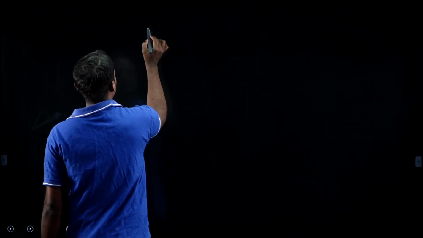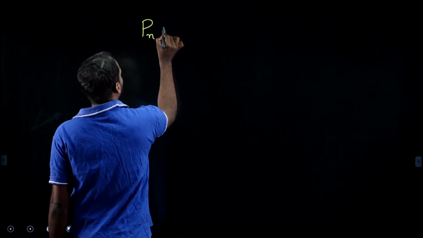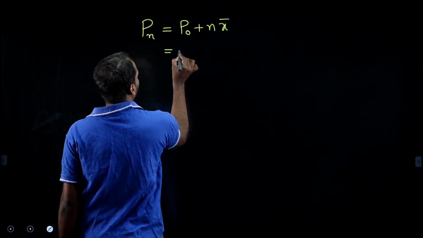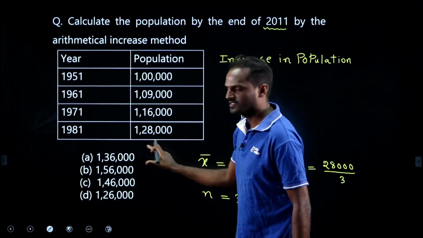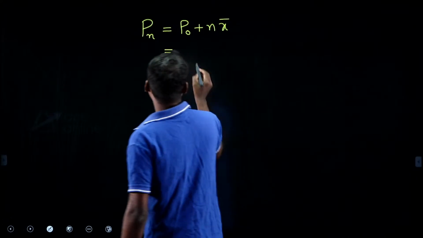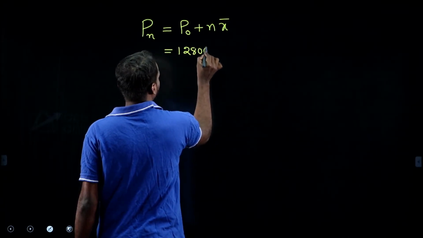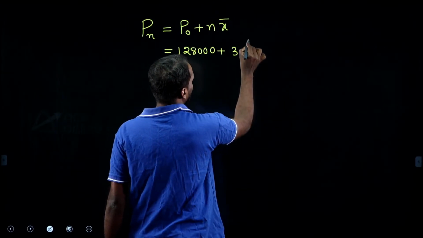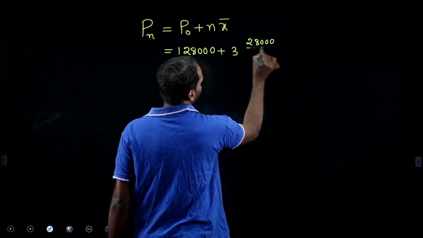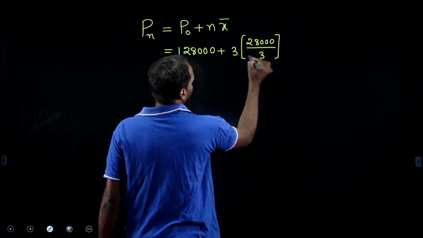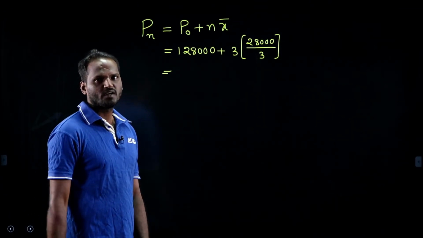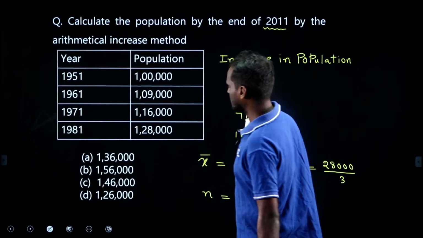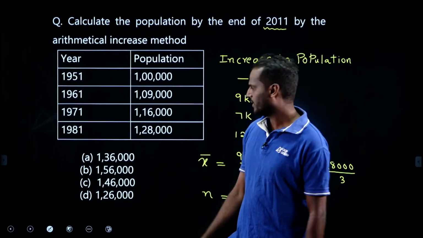Then P 2011 as per the arithmetic increase method is Pn equal to P naught plus N into x bar. What is P naught? The last known population. The 1981 population is the last known population to us, 1,28,000. What is the N value? 3 decades. What is x bar? 28,000 by 3. Don't solve that. Here you can easily cancel the 3. 1,28,000 plus 28,000 gives 1,56,000 as the population, right? Which matches here? Option B is correct.